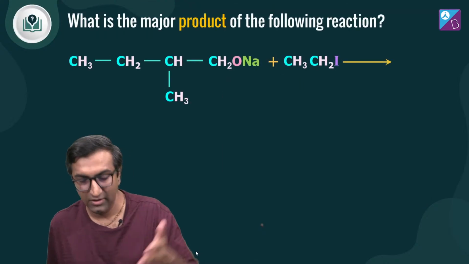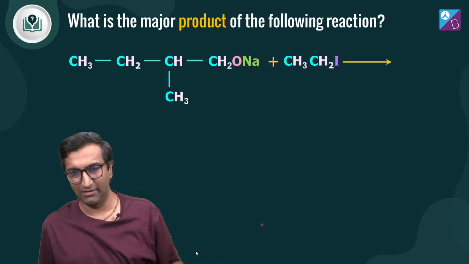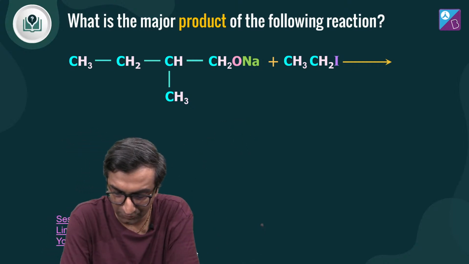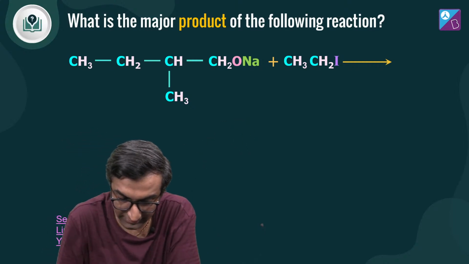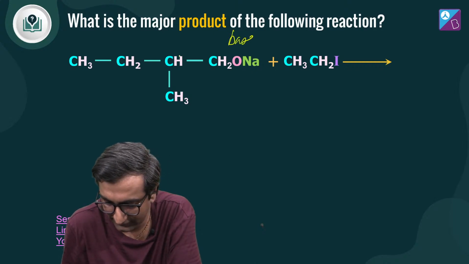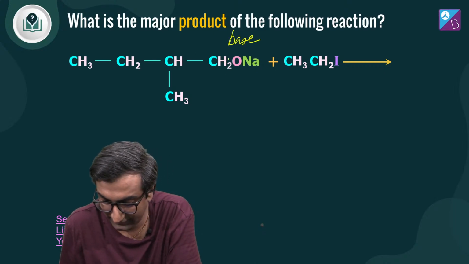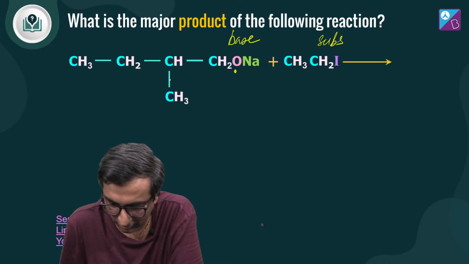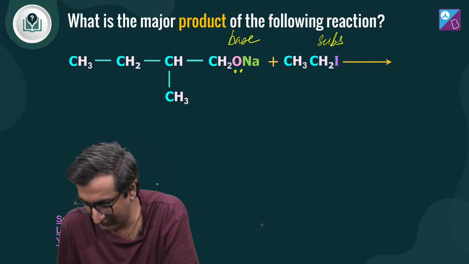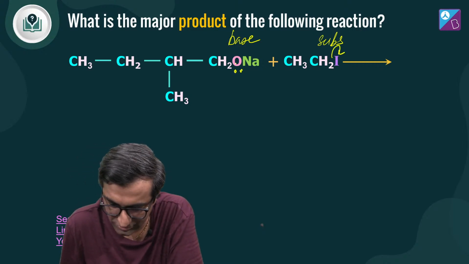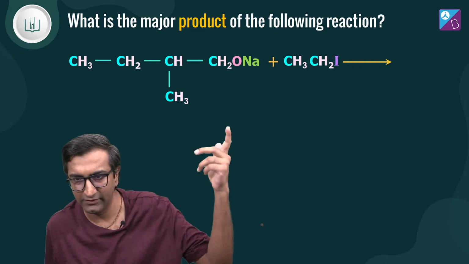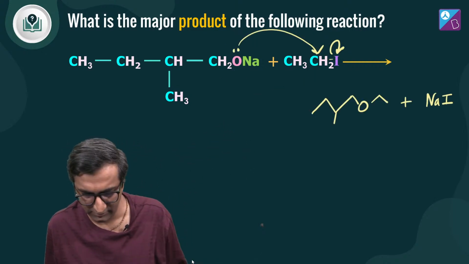Simple चीज है. Okay. So if I give you this, say for example, what is the product of this? What do you think is the product of this reaction? Here's my weirdly hindered base. It's pretty hindered. And this is my substrate. Okay. So क्या होगा? इसके पास इलेक्ट्रॉन्स हैं. इसके पास इलेक्ट्रॉन्स हैं. ठीक है. ये बॉन्ड टूट जाएगा, इसको प्लस चार्ज यहाँ पे आ जाएगा. So this will attack this, right? Just quickly doing this while you tell me if you agree or you disagree, right?